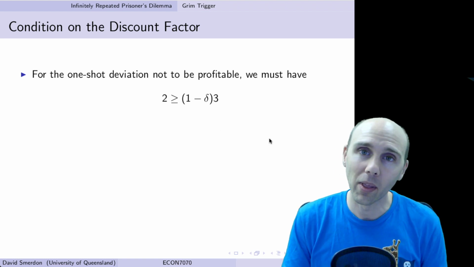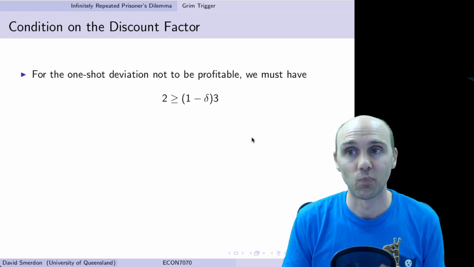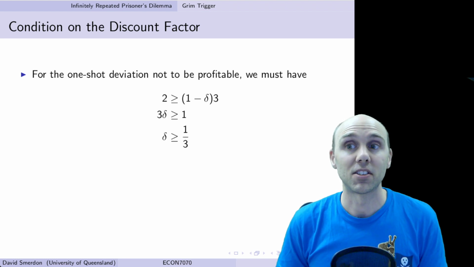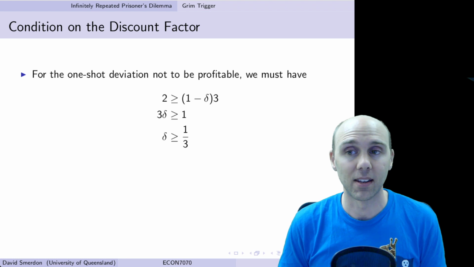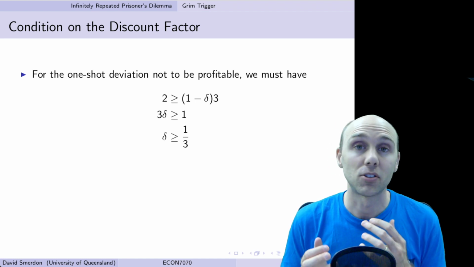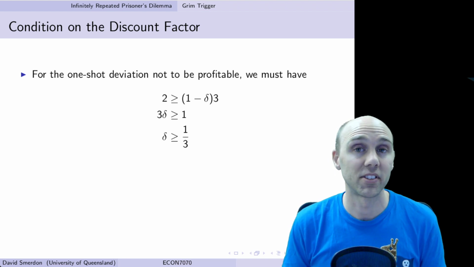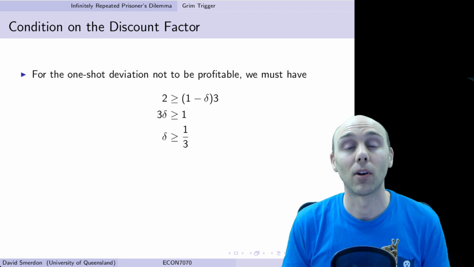And after all that work, we now see that it all depends on delta. If delta is at least 1/3, then there's no point in deviating, which means the Grim Trigger strategy for both sides is a subgame perfect Nash equilibrium.